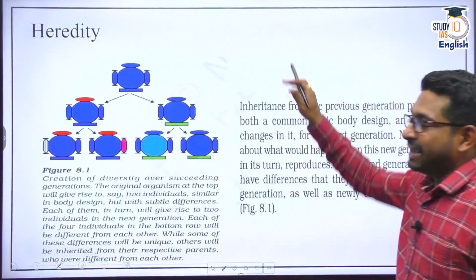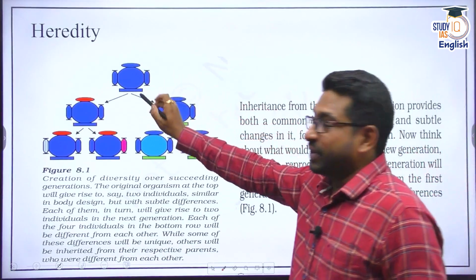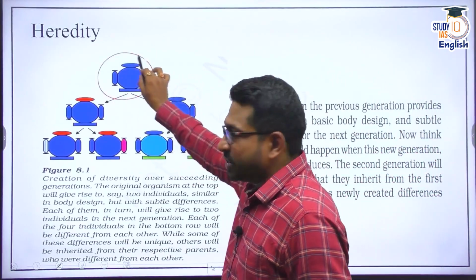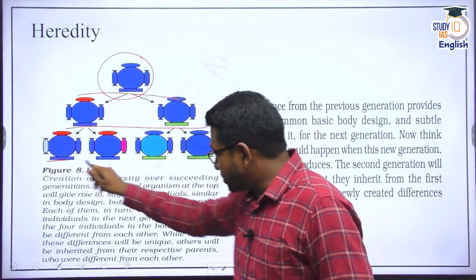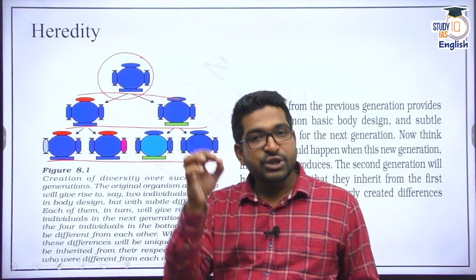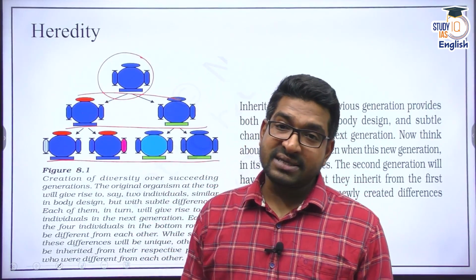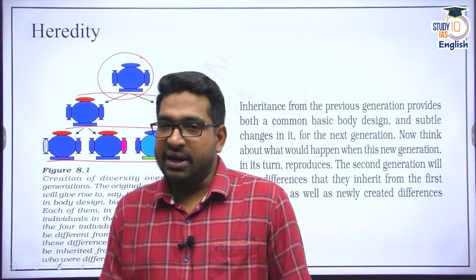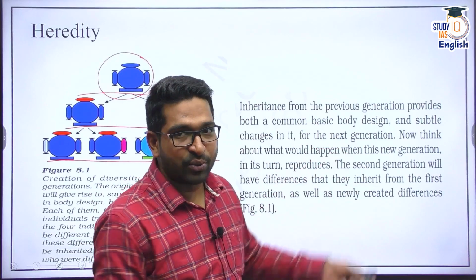That means in our concept of heredity, we need to understand that your genetic information passes from one generation to the next generation, but in the next generation you will have certain changes to it. Now, it is observed in even asexual reproductive organisms, and in sexual reproductive organisms you have to see that because it makes sense also. I told you why.